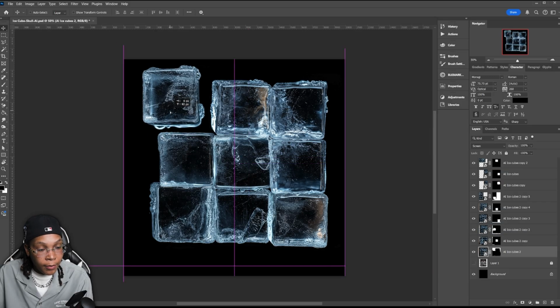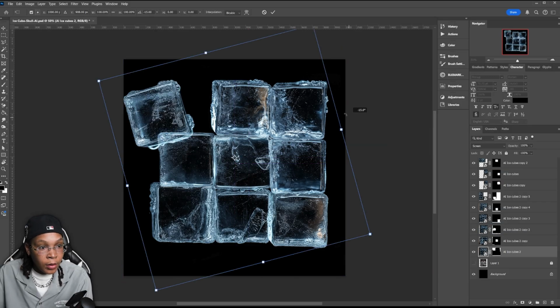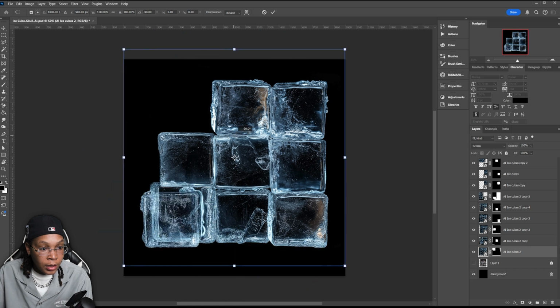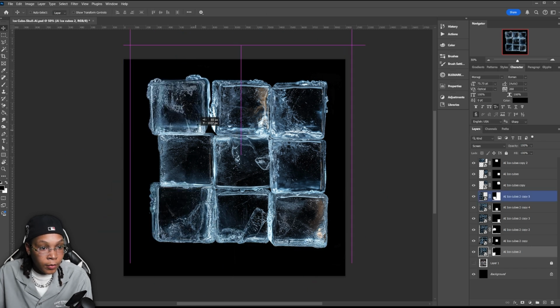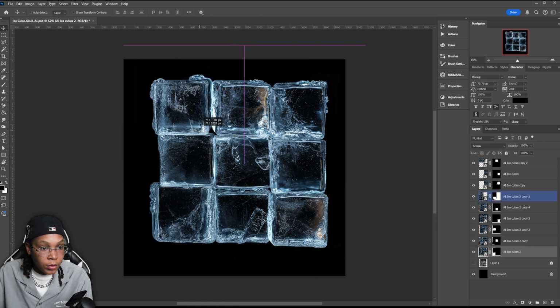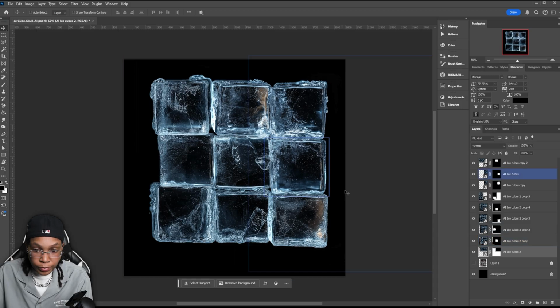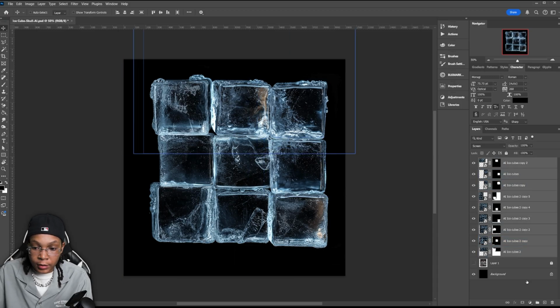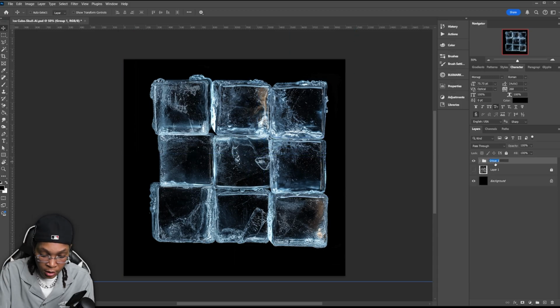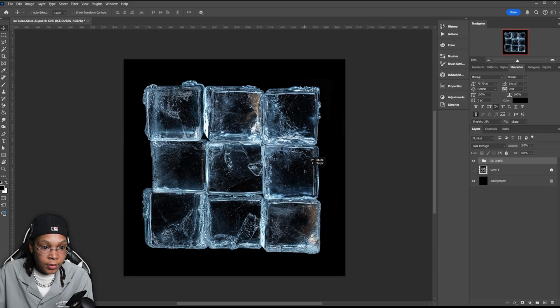This one's weird because it has that weird bottom piece. So maybe this one needs to be rotated so then it can stack properly on top. And then it works with this one a little bit. We're going to go ahead and lock all these in. We're going to call these ice cube, and then go ahead and set that to the middle.